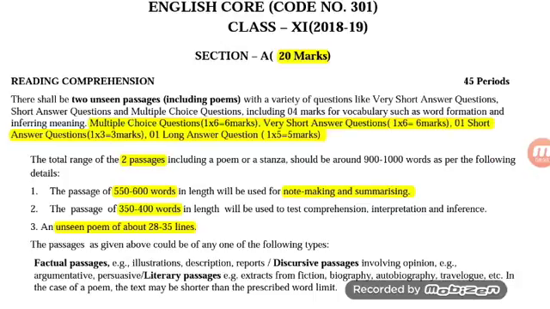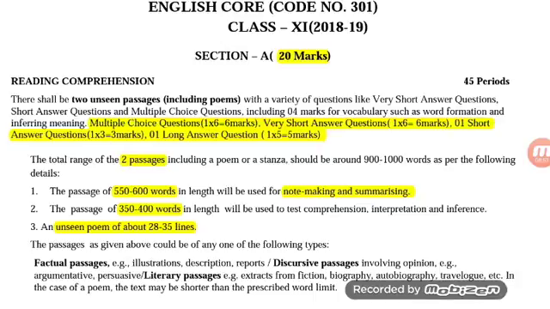As I was saying, there will be two passages, one for comprehension text and the other for note making and summary writing. For the purpose of comprehension text and note making, there will be three different kinds of questions: multiple choice questions, very short answer questions, and long answer questions.